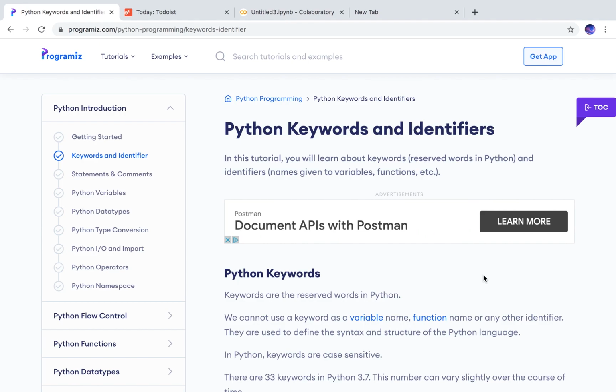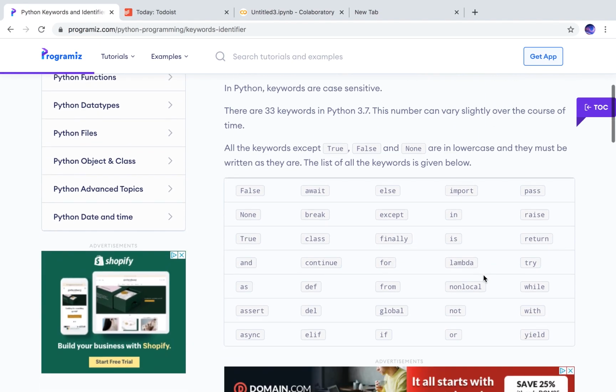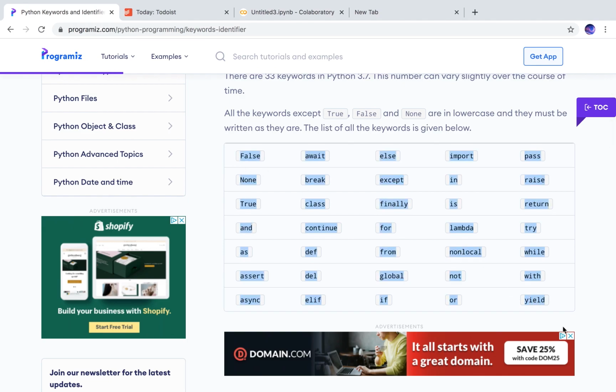Well, not specifically, I chose this for a reason. It gives me a list of keywords. What are keywords? Keywords are words that are reserved for the Python compiler and are used only for specific purposes.